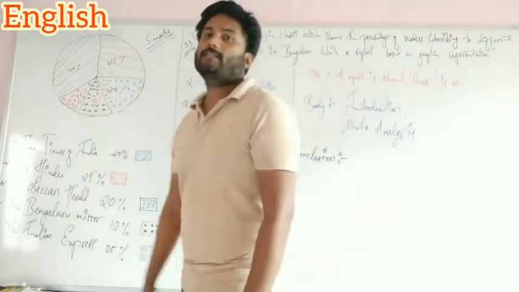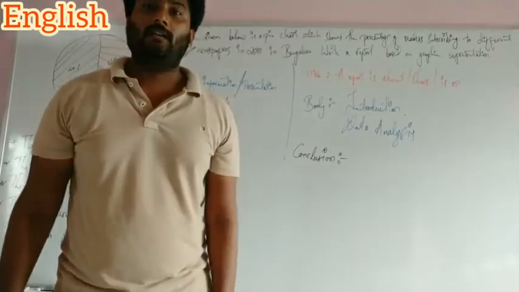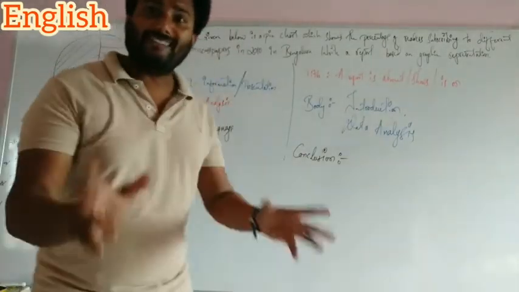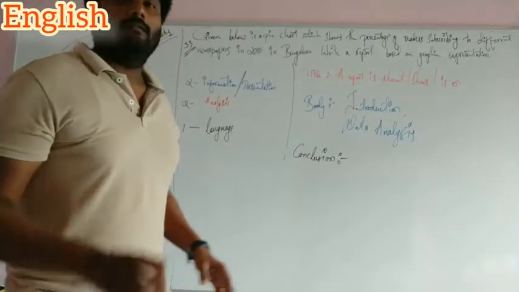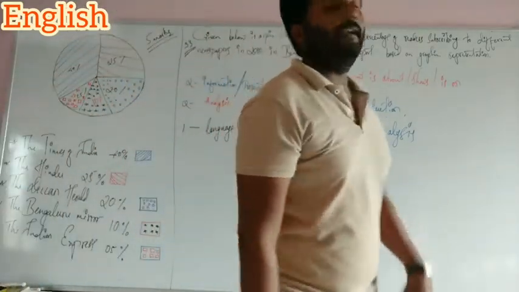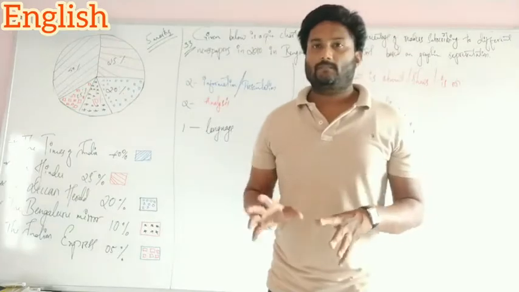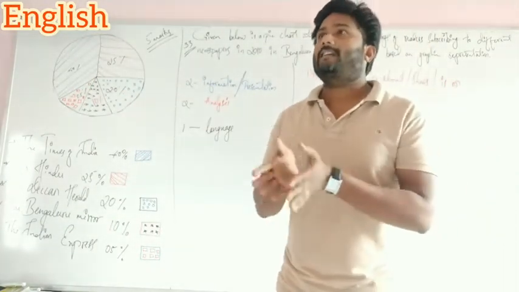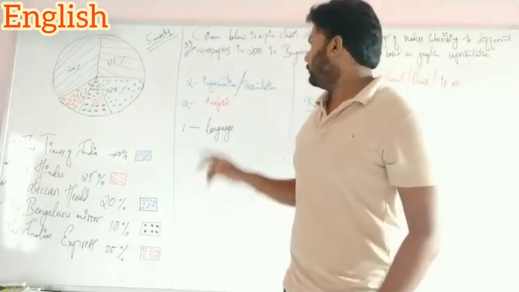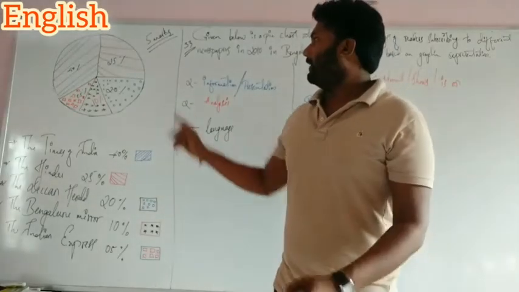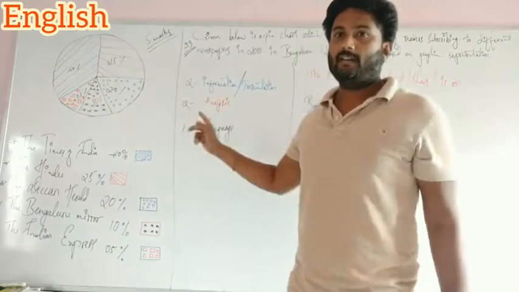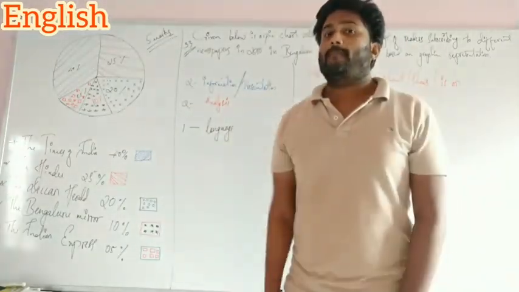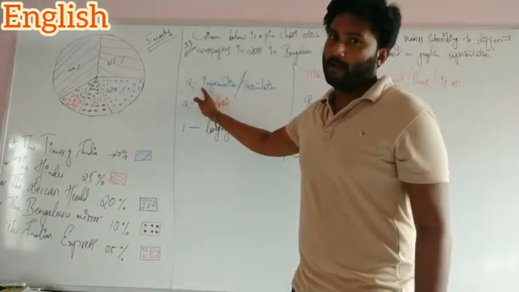By seeing this pie chart, we should prepare one passage. That is a report. See, the process of writing: the 5 marks are classified into 3 ways. One is that whatever information you see and present in the passage carries 2 marks.